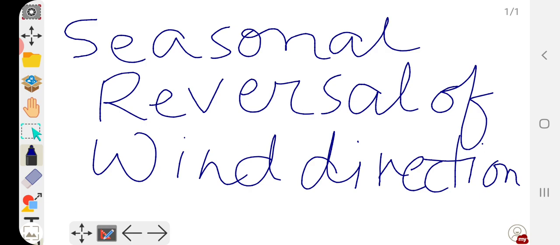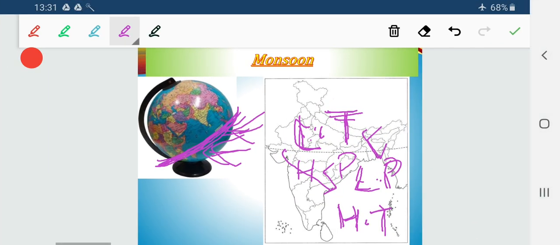It is due to the revolution of the earth. When the Tropic of Cancer faces the direct sun rays, the Indian Ocean is allowing the winds to go to the Indian landmass. And when the Tropic of Capricorn faces the direct sun rays, the Indian landmass releases the wind towards the Indian Ocean. Hopefully I am able to explain the concept behind the seasonal reversal of wind direction.